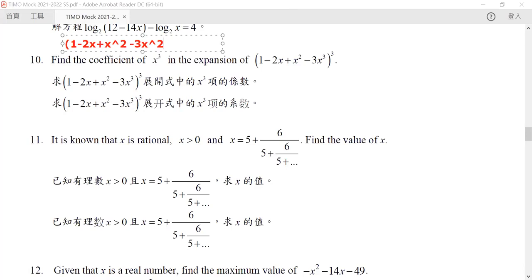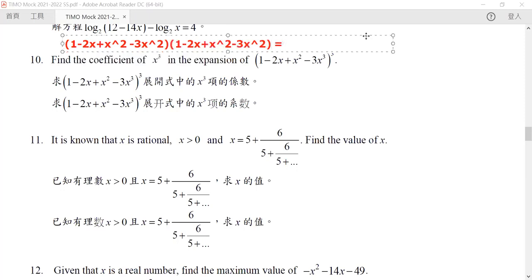Now you may see that this is very tedious. Yes, I agree, but it's actually not that bad, because do we need to consider all the terms, all the coefficients of x greater than 3? No, right? We don't need to consider them. All we need to do is just keep track of all the coefficients of x which are less than or equal to 3.